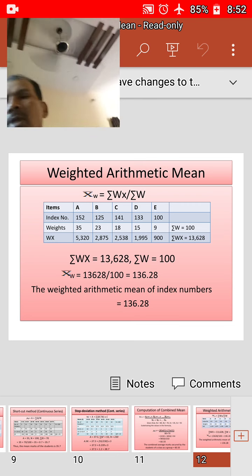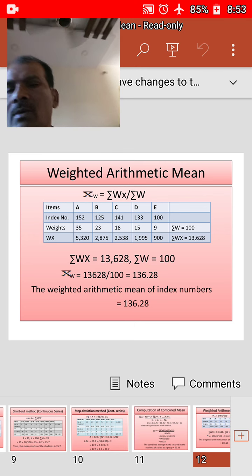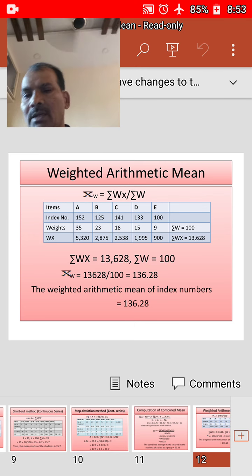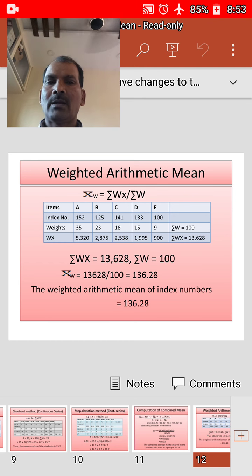Now we will consider one example to understand this, and before that we will discuss a method. Weighted arithmetic mean: x bar w is equal to sigma wx by sigma w.